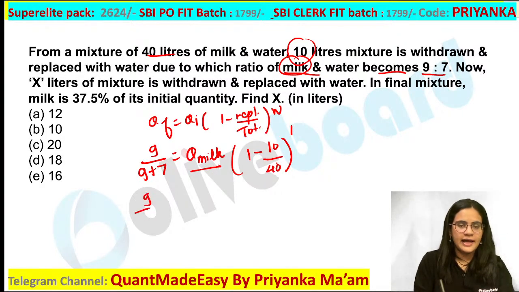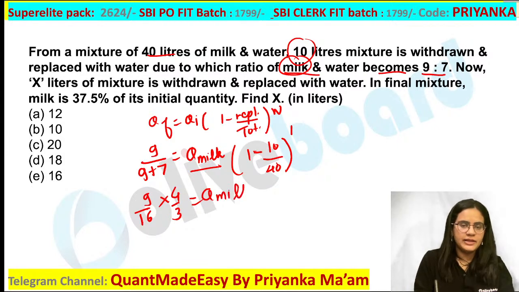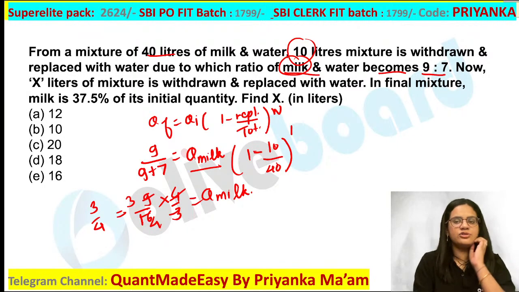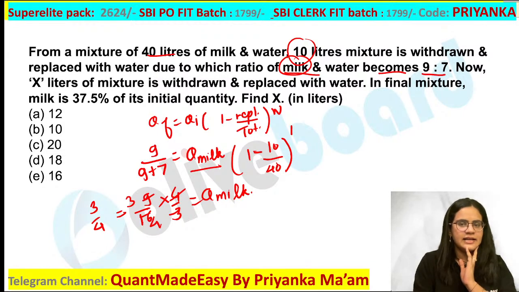So what are you going to get? 9 by 16 multiplied by, this is nothing but 4 by 3. This ratio is nothing but 4 by 3. So what is the quantity of milk here? This is 4 4s and this is 3 3s. So quantity of the milk is 3 is to 4. Initial quantity of your milk is going to be 3 is to 4 in this. Are you guys getting this one? Everybody is getting this. Is there anyone having any doubt?